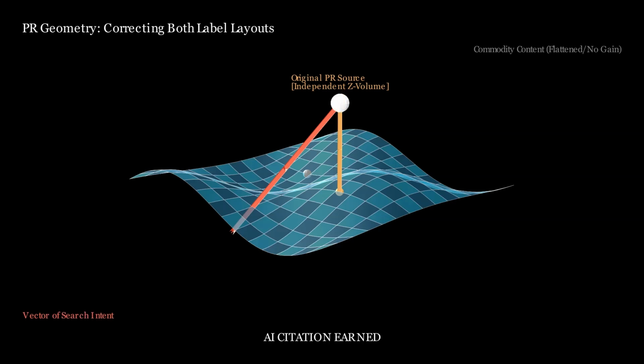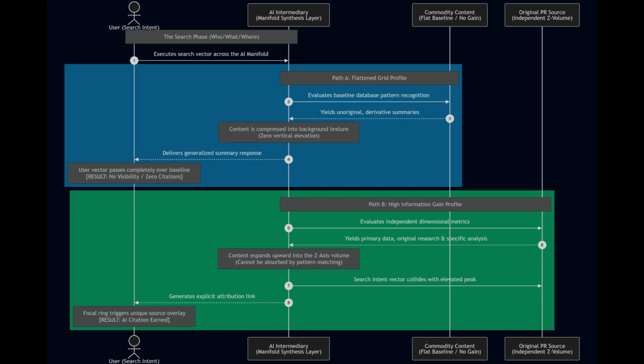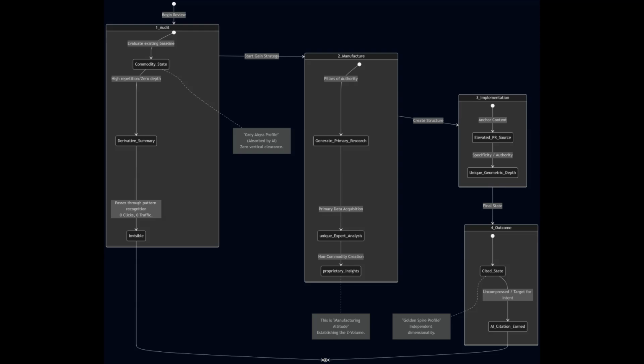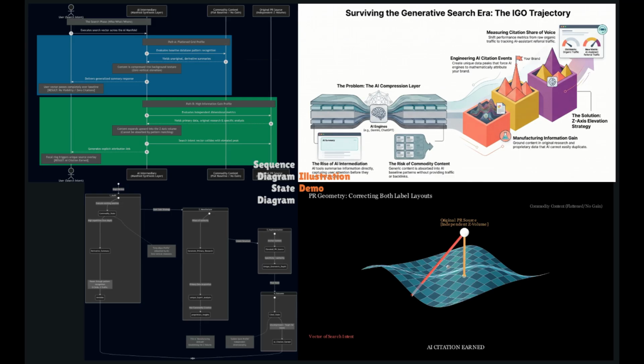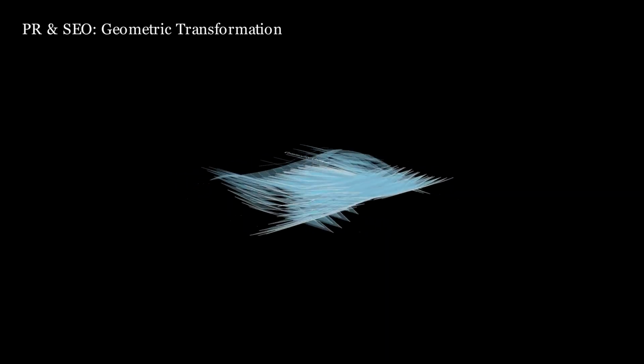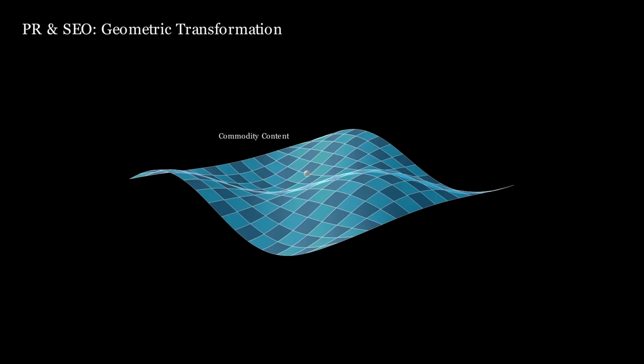Phase 2. The missed intersection. Across this warped surface travels the vector of search intent, representing a user looking for a true answer. Because the commodity content has been flattened into the baseline mesh, the intent vector passes cleanly over it without making contact. Lacking a spatial intersection, the generic content earns no visibility, resulting in zero traffic and zero clicks.